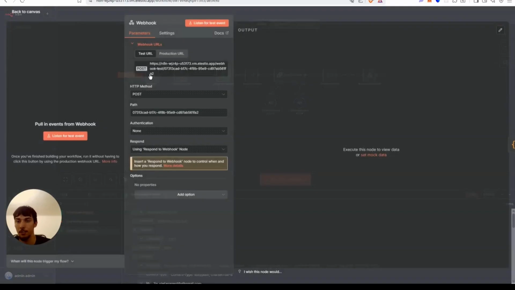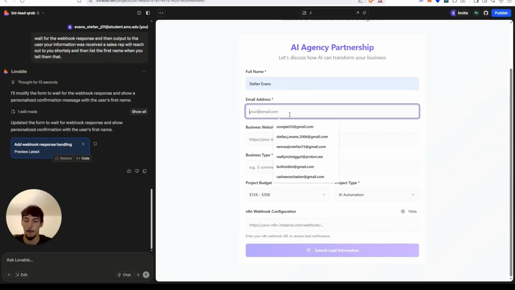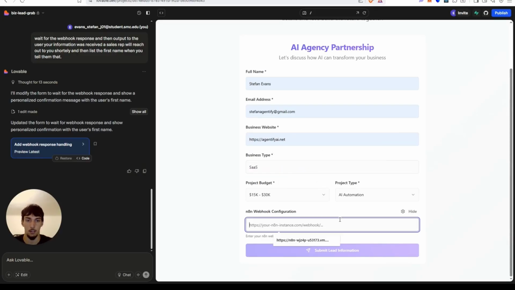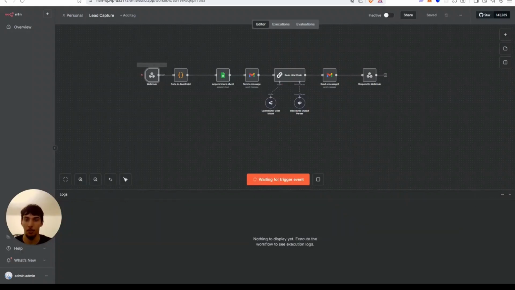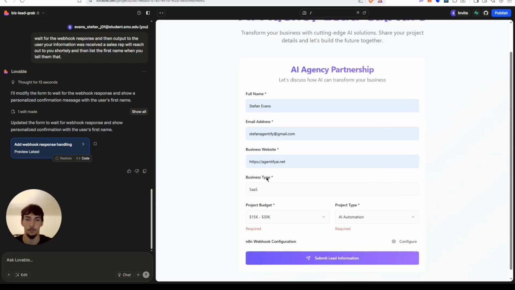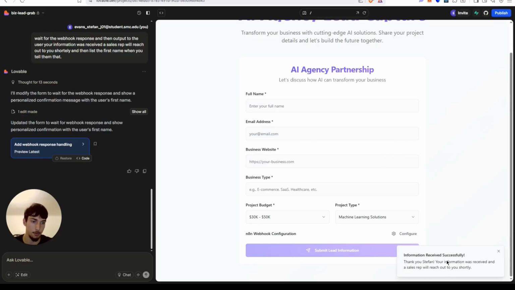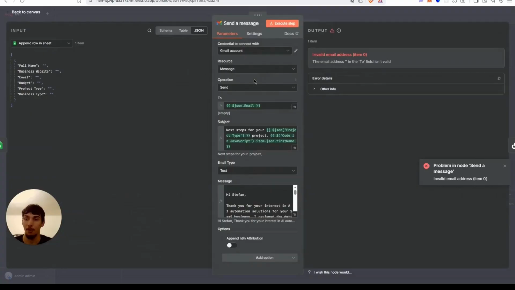So let's do that. I'm going to add my information. Stefan. And put the webhook. Execute the workflow. Hello. Okay. Submitting. Thank you, Stefan. Information was received, and a sales rep will reach out to you shortly. There we go. Okay, now, of course, we have an error.